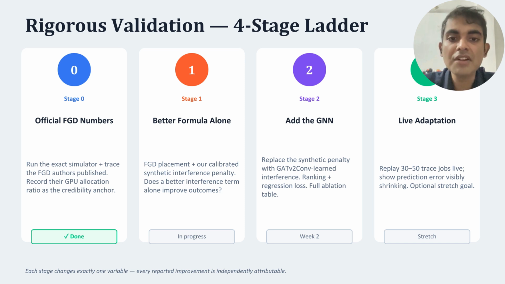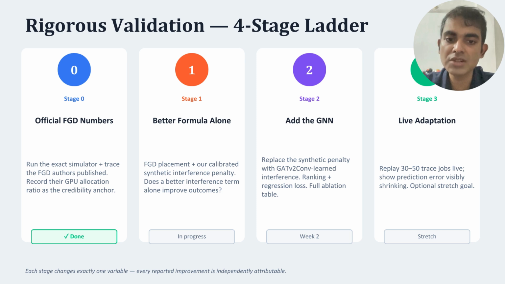To ensure our evaluation is reliable, we designed a four-stage validation strategy. First, we reproduce the official FGD results using the original simulator and Alibaba trace to establish a trustworthy baseline. Second, we improve only the interference formula while leaving everything else unchanged. Third, we replace the synthetic interference estimate with our graph neural network.